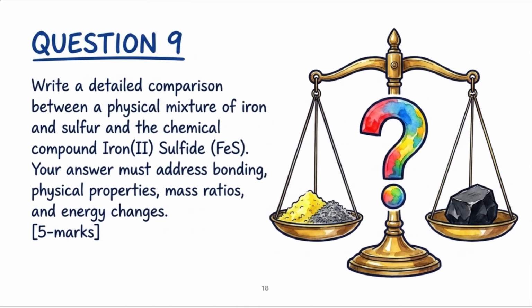Now question number 9. Write a detailed comparison between the physical mixture of iron and sulfur and the chemical compound iron sulfide. Your answer must address bonding, physical properties, mass ratios and energy change. Again, this is a 5 marks question. So this is a very good question, right? See what is the answer of this question.